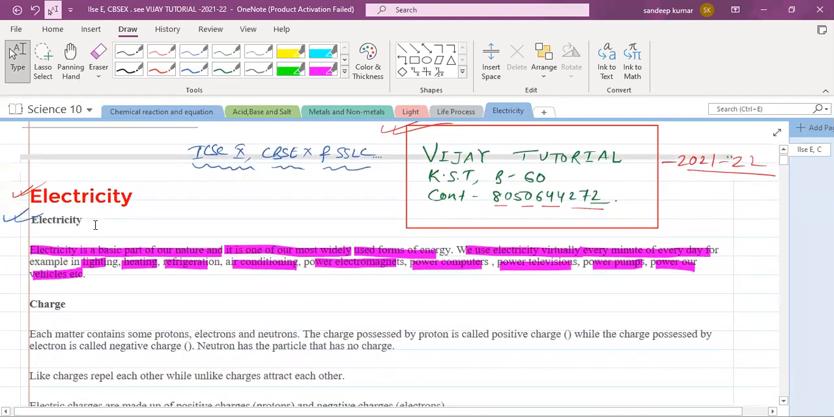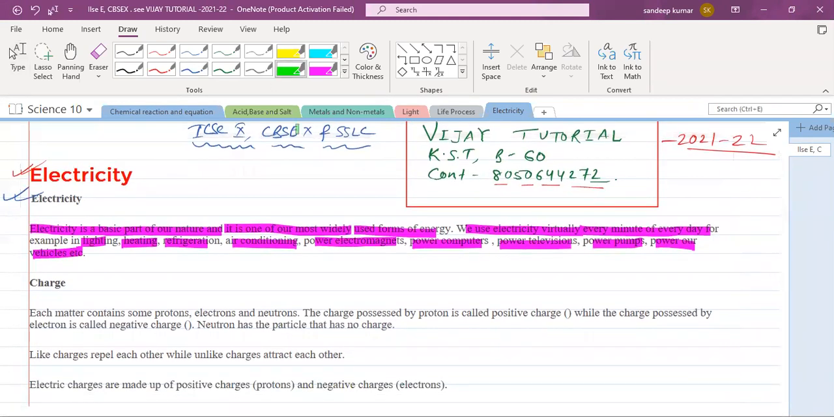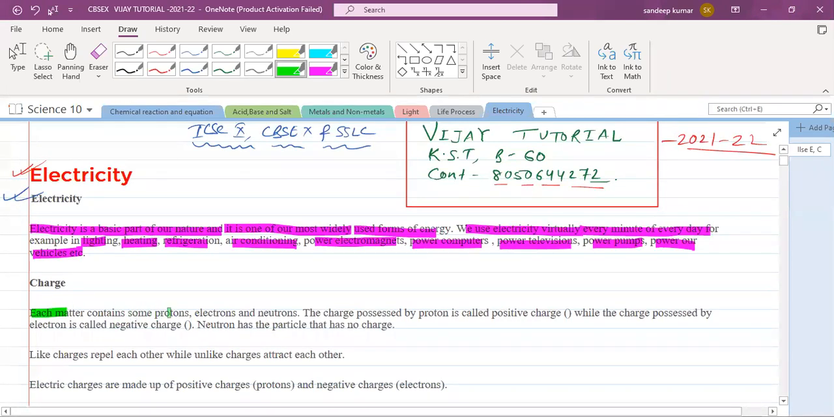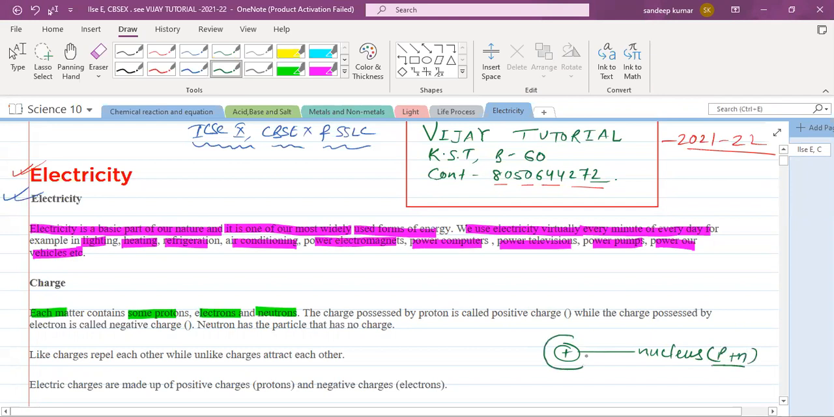So next, you should understand about charge. What do you mean by charge? When we talk about a charge, every matter contains some protons, electrons, and neutrons. Yes or no? How is the structure of an atom? An atom generally contains a nucleus in the center. Inside the nucleus, what is there? Protons and neutrons are there, and electrons are revolving around the nucleus in a circular path. These paths are called orbits, in which electrons are revolving.